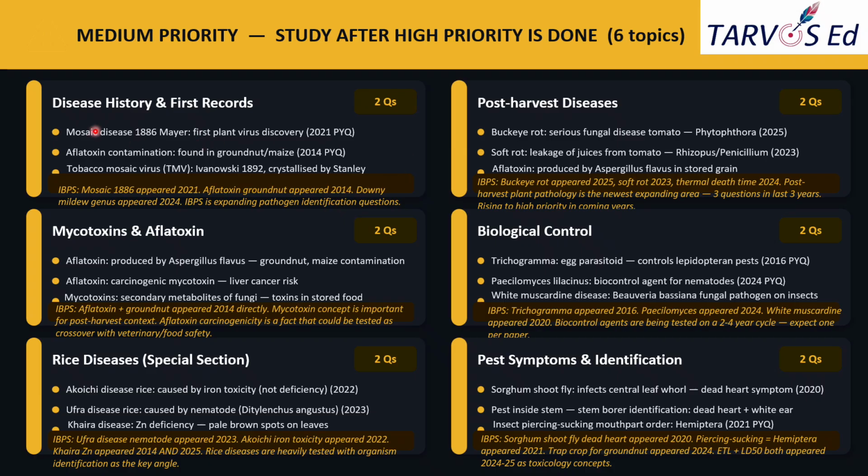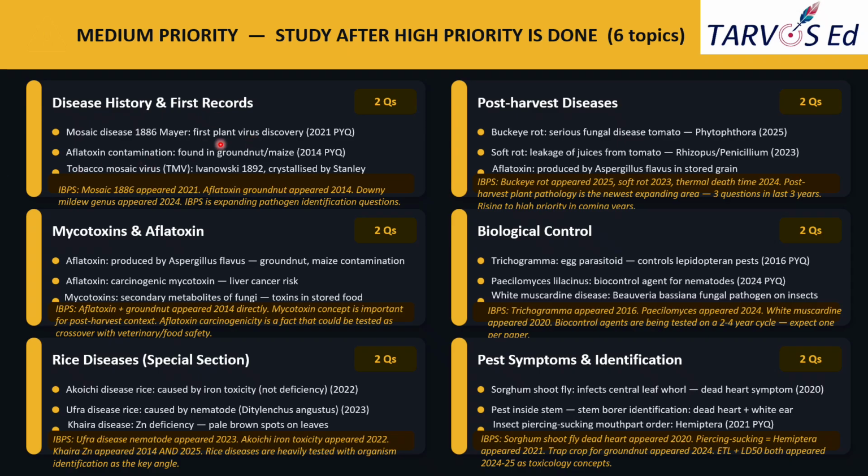Okay. So the first topic is disease history and first records. Two questions were asked. The first point is mosaic disease, 1886, that was discovered by Mayer. This is the first plant virus ever identified. This is a very important question, and it appeared in 2021, which you will recognize from topic 2